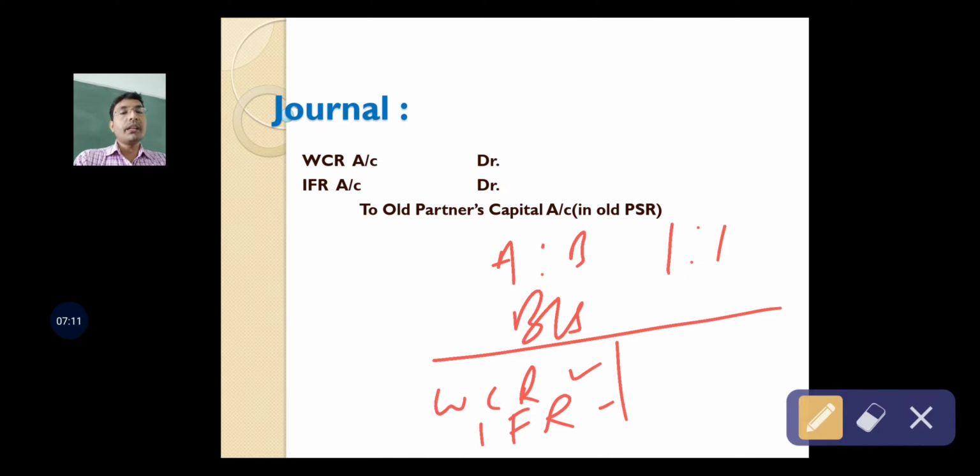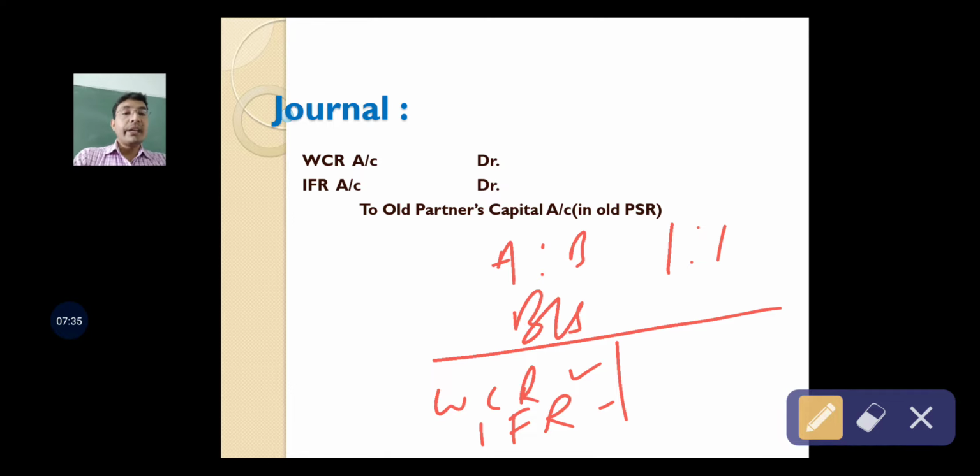So workmen compensation reserve will be used only to pay compensation to workers, and IFR will be used only to meet fluctuation in the investments, only to meet fall in value of investment. Therefore, these reserves were created out of profits.